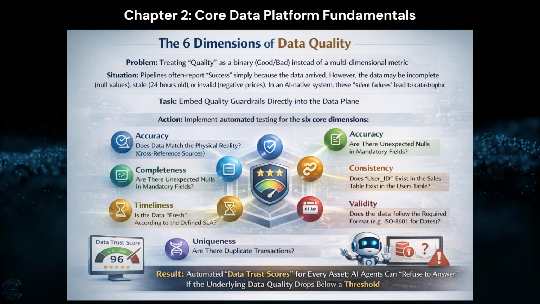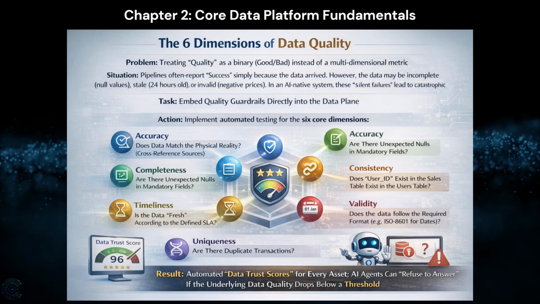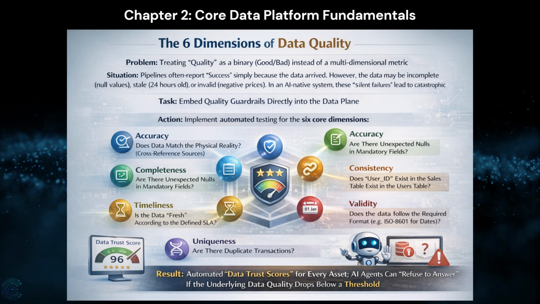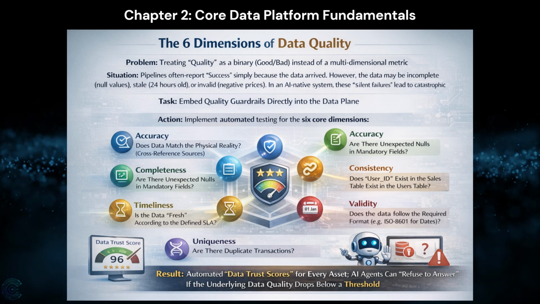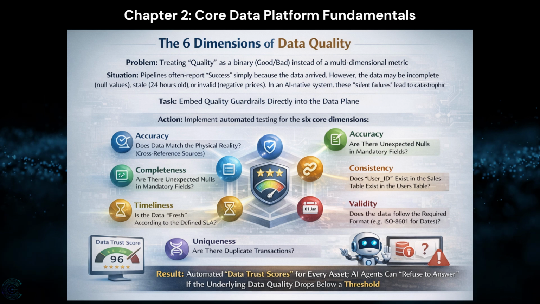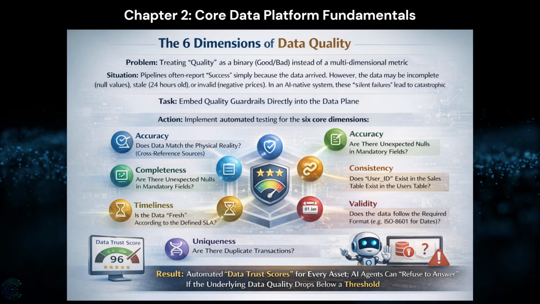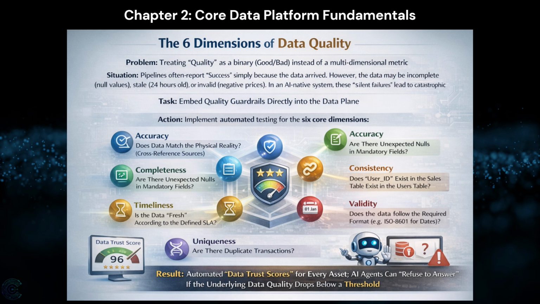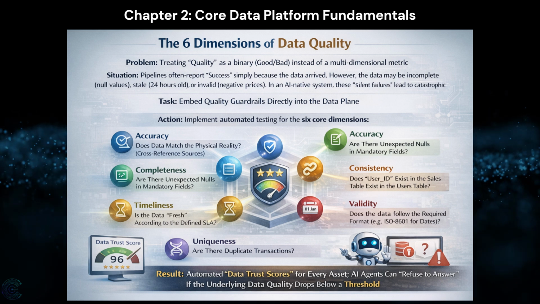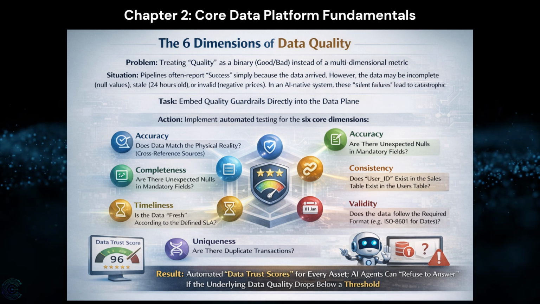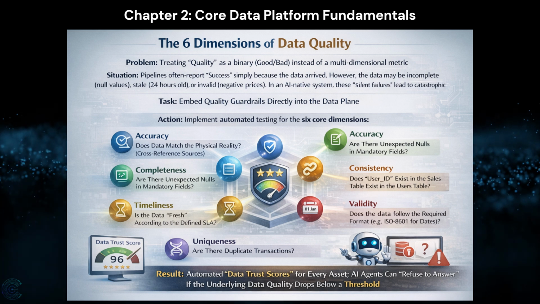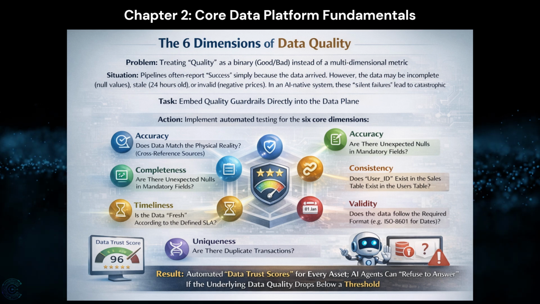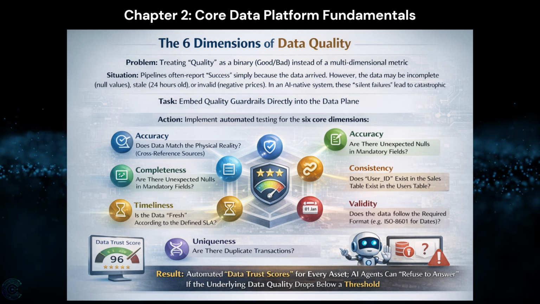The 6 dimensions of data quality. Problem: treating quality as a binary, good or bad, instead of a multidimensional metric. Situation: pipelines often report success simply because the data arrived. However, the data may be incomplete, null values, stale, 24 hours old, or invalid, negative prices. In an AI-native system, these silent failures lead to catastrophic model drift. Task: embed quality guardrails directly into the data plane.